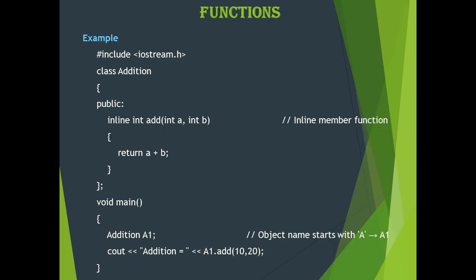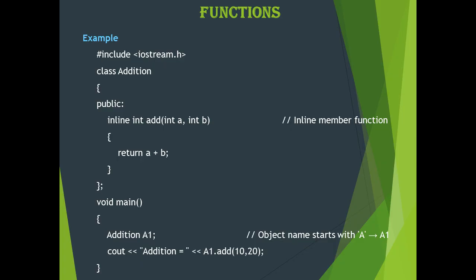In the main function we have to create an object for the addition. Let the object be a1. With the help of the object we invoke the add function. This add function contains two arguments. We must pass two arguments, that is we are passing 10 comma 20, which will be assigned to the variables a and b in the function. After performing the addition of 10 plus 20, it will return the result to the main function.